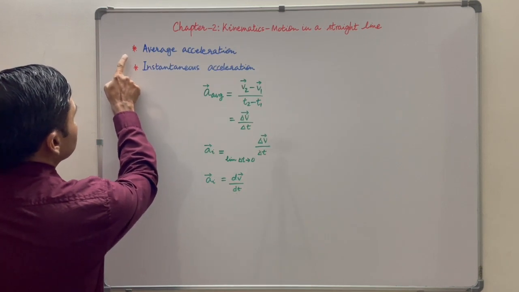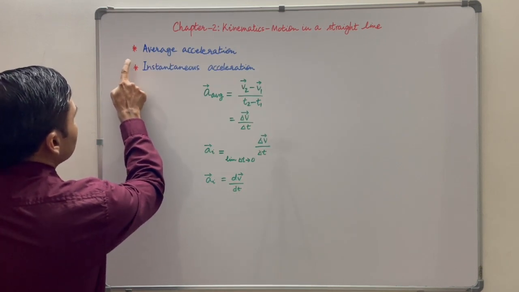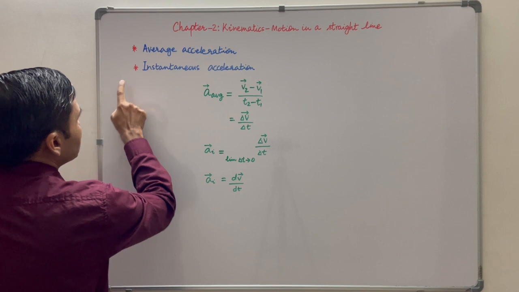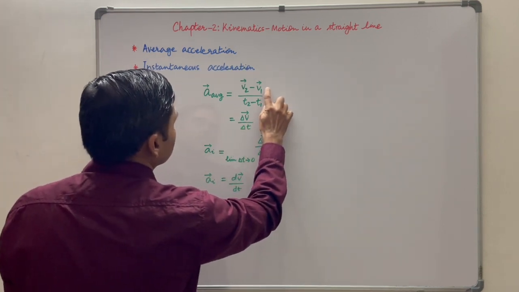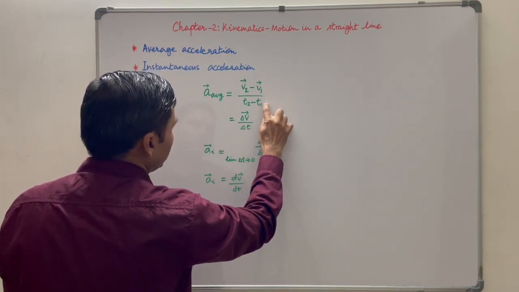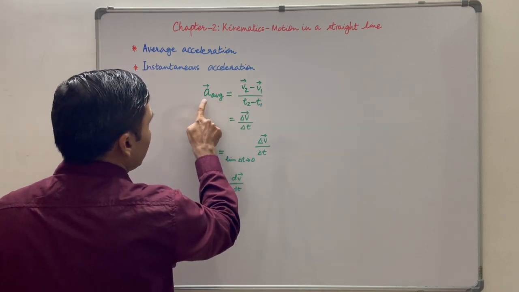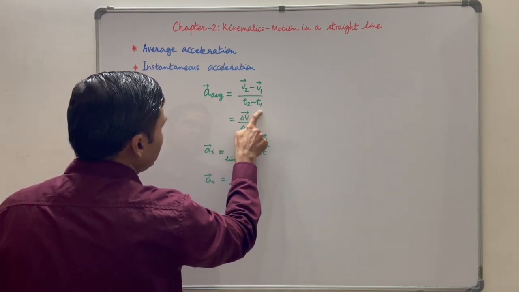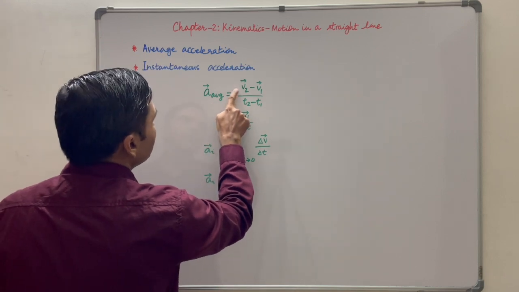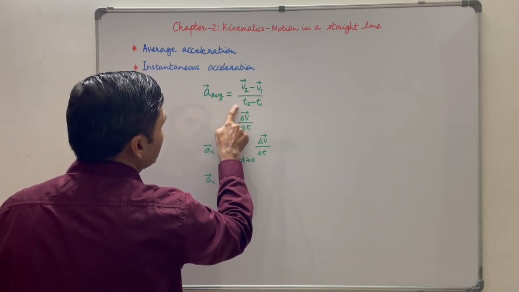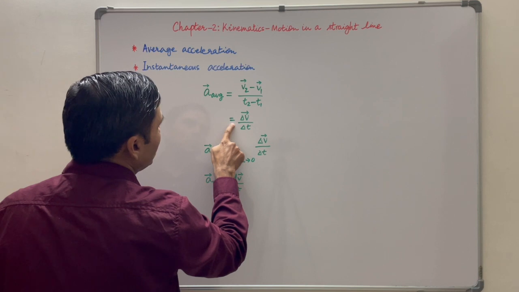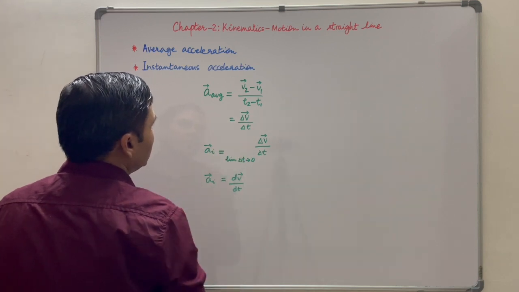Now let us see these terms, average acceleration and instantaneous acceleration. Suppose the particle has velocity v1 at t is equal to t1 and v2 at t is equal to t2. Then the average acceleration between t1 to t2 is given as v2 minus v1 upon t2 minus t1, and that is equal to delta v upon delta t.